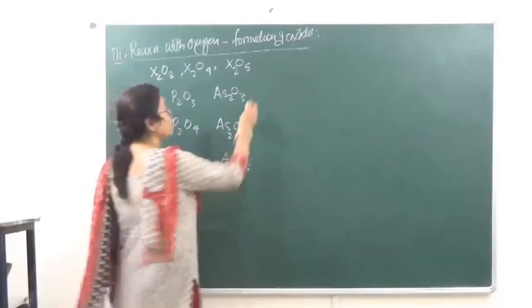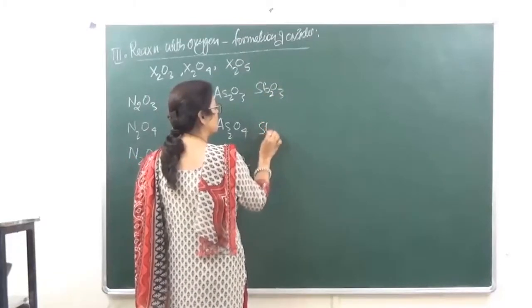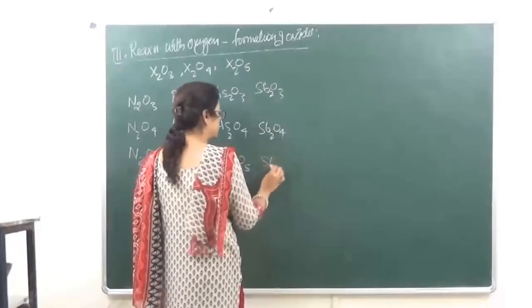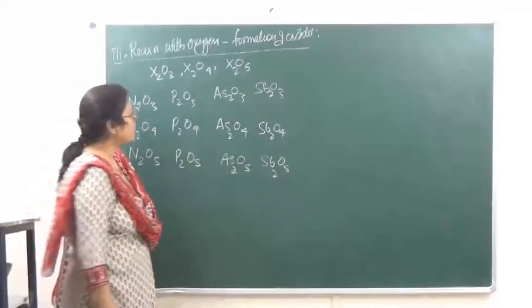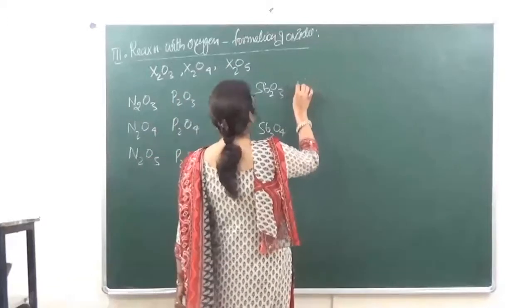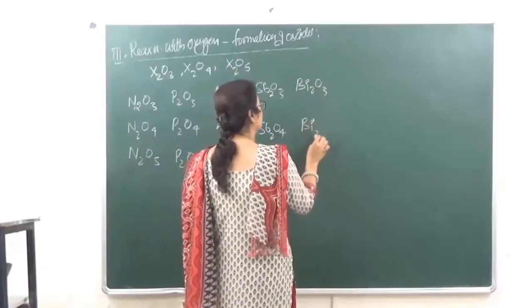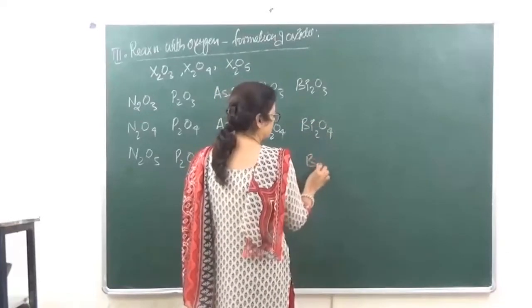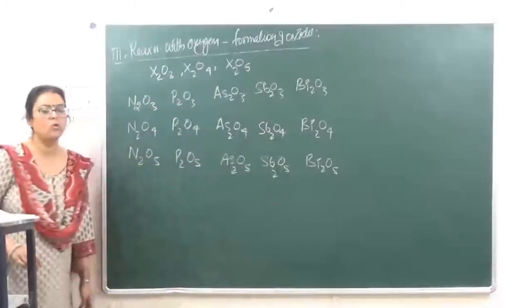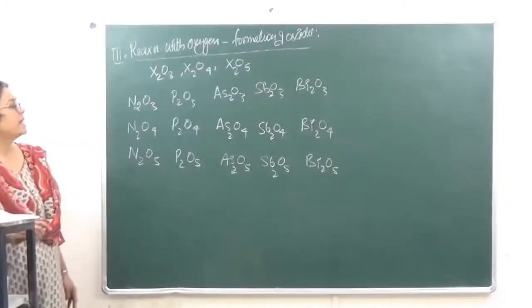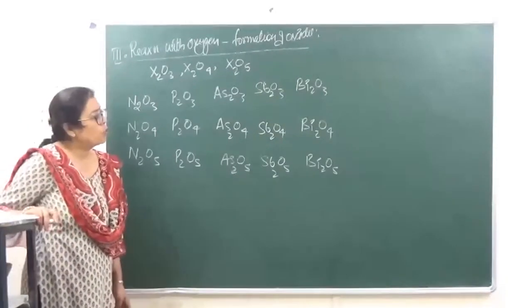And then antimony also, right? And finally bismuth, and Bi2O5. ठीक है?